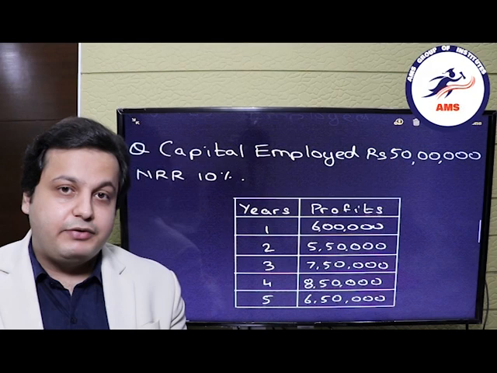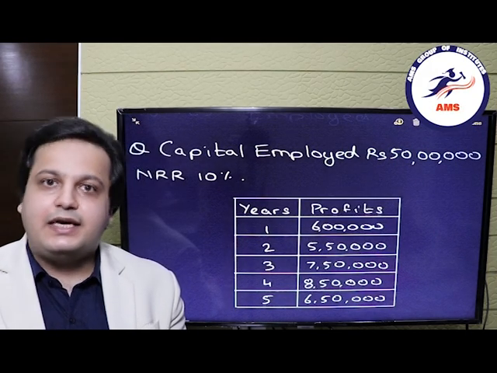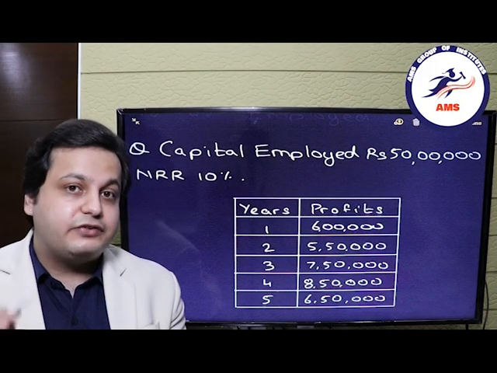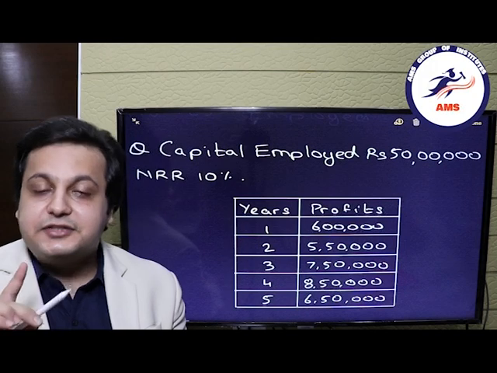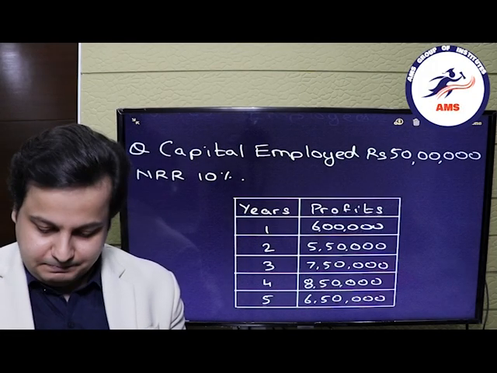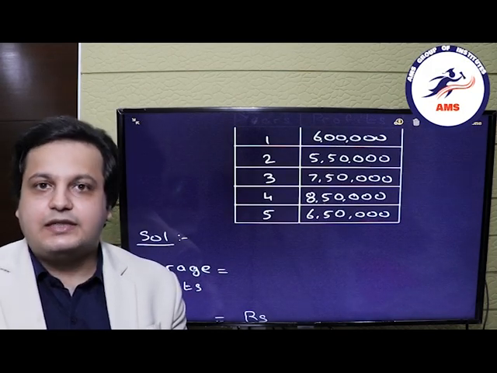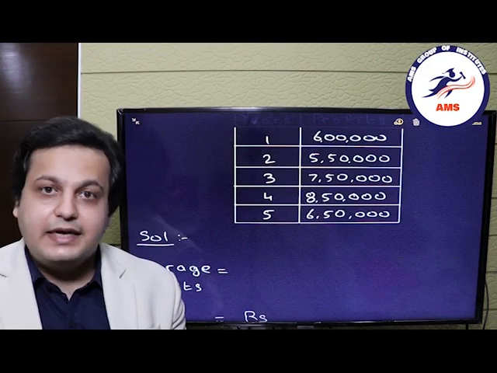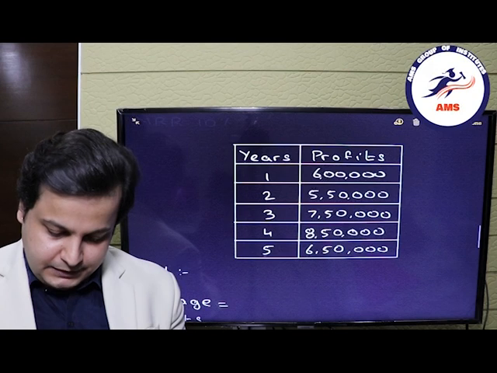So here we are, the capital employed is 50 lakhs, the NRR is 10%, and here you have been given the profits of the past 5 years. You have not been given the average profits. So firstly we will have to calculate the average profits of the firm. So what was the formula for average profits? Simple, the total of profits divided by the number of years. So let's first calculate the total of the profits.